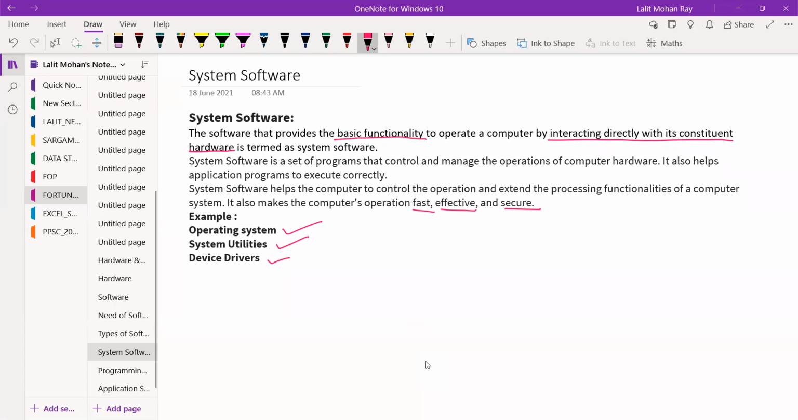So what is an operating system? Which operating system are you using now? Any students? I know you can answer. Abhishek, yes, which operating system are you using?